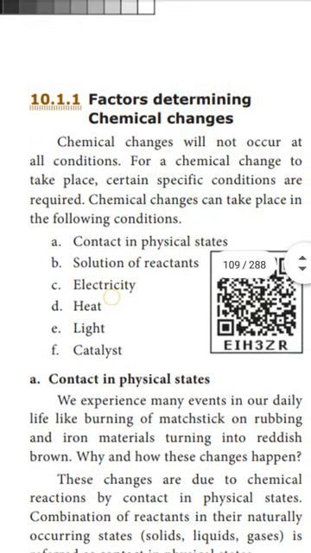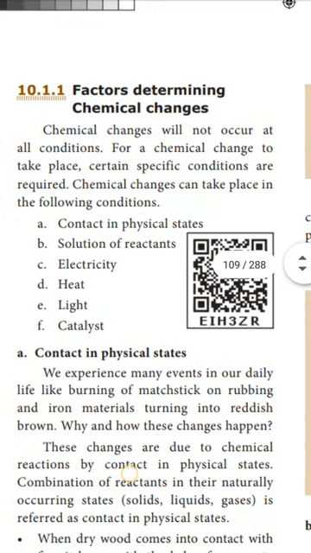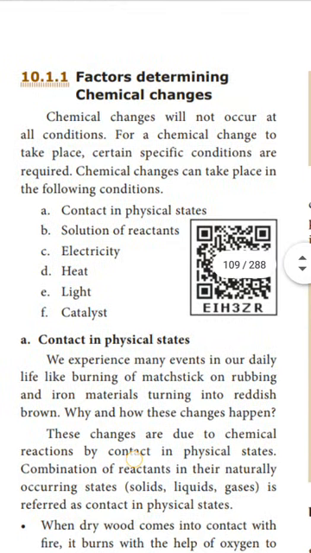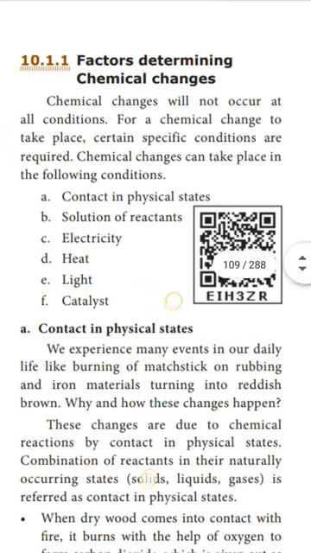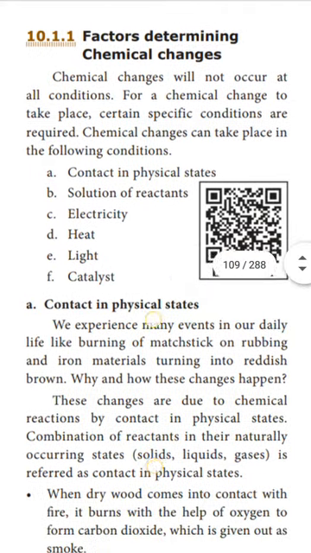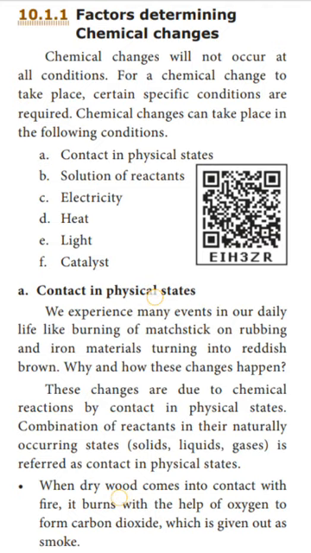First one, what is contact in physical states? How is contact in physical state used for chemical changes? We experience many events in our daily life, like burning of a matchstick on rubbing and iron materials turning reddish brown. Why and how do these changes happen? What are the reasons for these events? These changes are due to chemical reactions by contact in physical state.